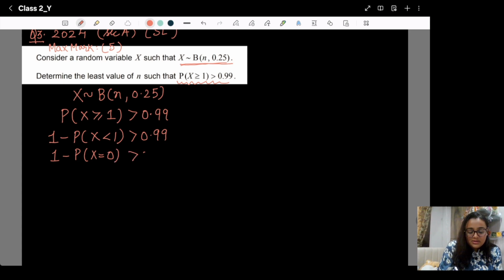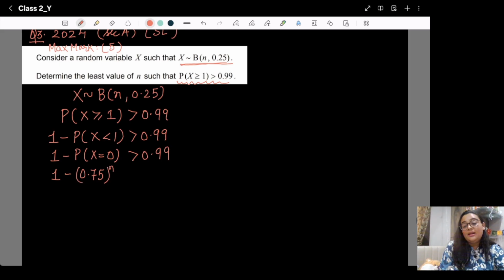Okay, so in this case we can easily write probability X is equal to 0, which means out of N trials we are getting no success. So all the time we are getting failure. So the probability X is equal to 0 is nothing but 1 minus 0.75 raised to power N, because we don't know how many times, that we need to find out. See how we are getting this.